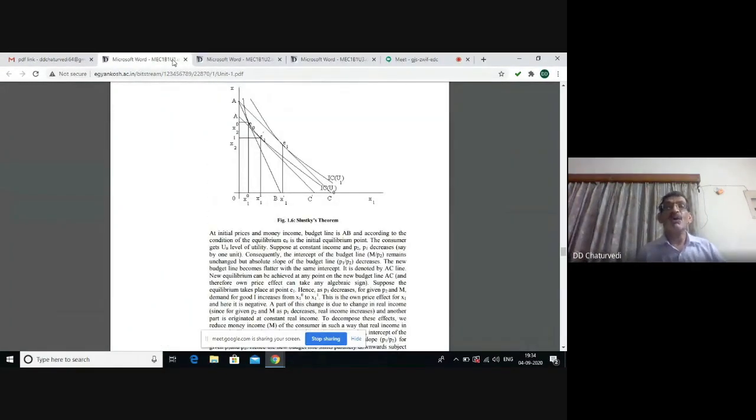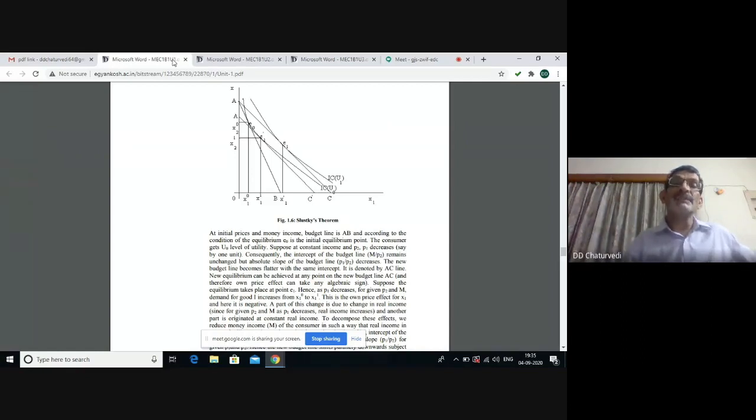We have original budget line AB and consumer is in equilibrium at point E0. When price of X1 declines, the budget line rotates along X-axis, but there is no change along Y-axis. Consumer shifts to point E1. The movement from E0 to E1 is price effect. This is divided into two parts, substitution and income effect. The movement from E0 to E1 dash is substitution effect, where consumer remains on the same indifference curve.